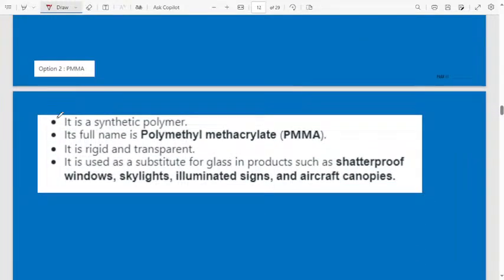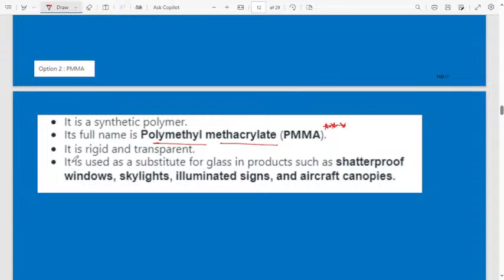PMMA is a synthetic polymer. Its full name is polymethyl methacrylate. Maybe in the exam they may ask the full form of PMMA. Polymethyl methacrylate, important one, remember. It is rigid and transparent.